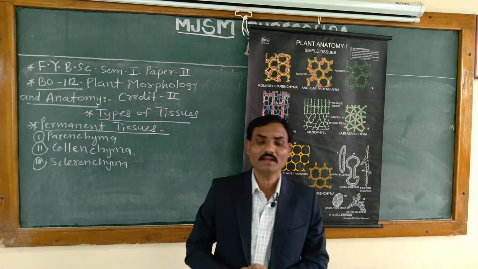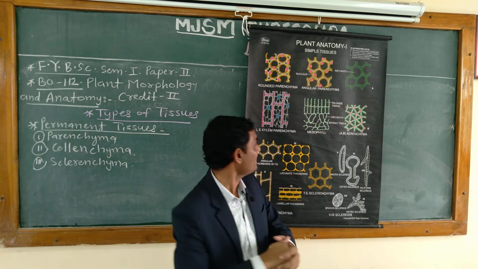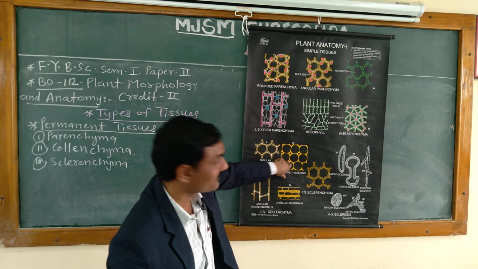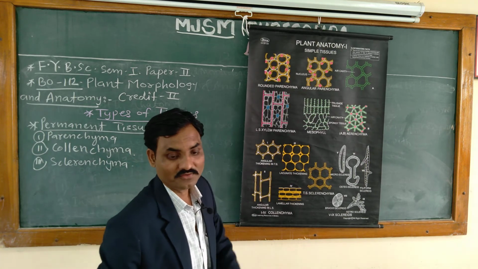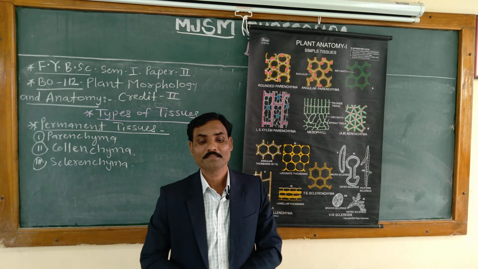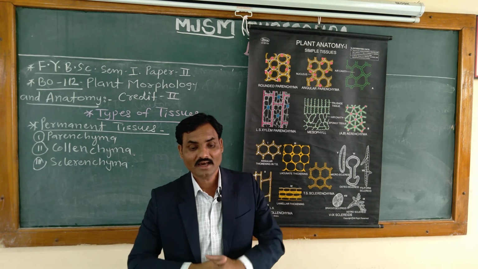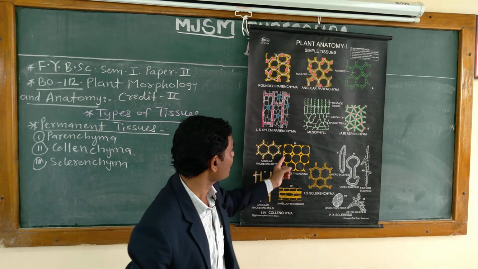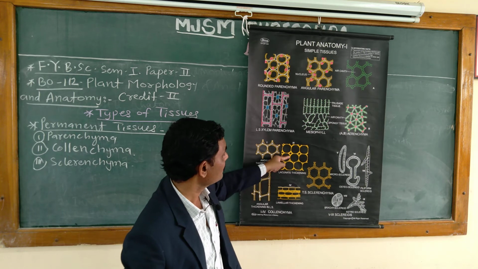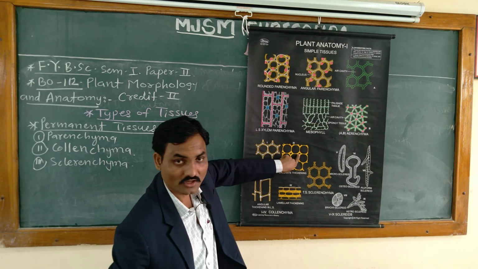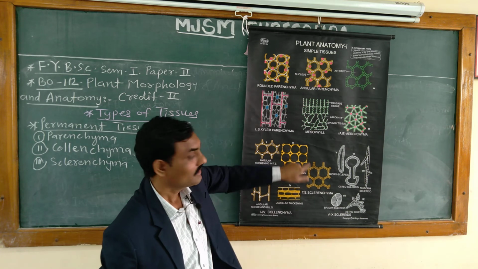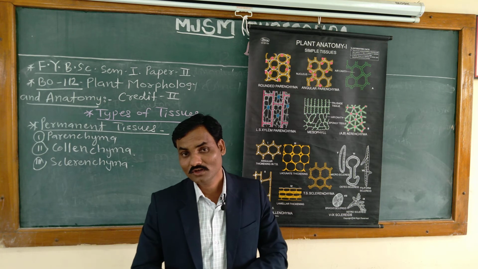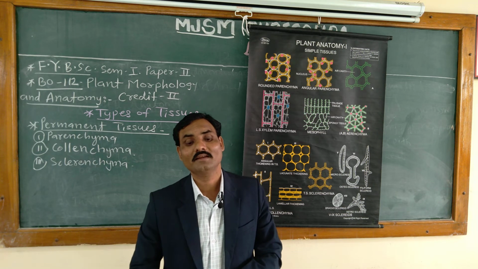It is the second type of collenchyma. It has intercellular spaces. Lacunate: see, this is a space, this is a space, this is a space, and there are intercellular spaces in lacunar or tubular collenchyma, and the thickenings are restricted to the wall regions bordering on spaces. There is a border and there is an intercellular space. This we have to observe. When we take the transverse section also, we can find this type of cells.